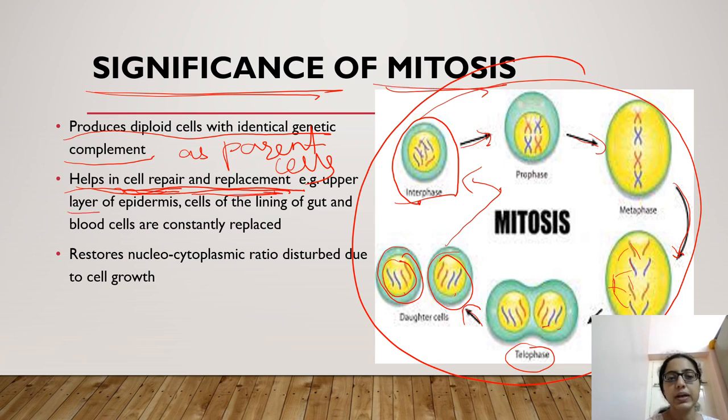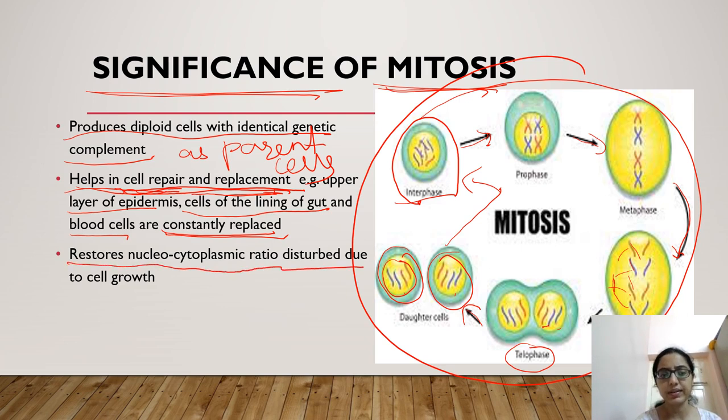For example, the upper layer of epidermis, the cell lining of the gut, and blood cells are constantly replaced as they die after a few days. So they are constantly replaced by mitosis. Mitosis also restores the nucleocytoplasmic ratio disturbed due to cell growth. So these are the functions of mitosis.